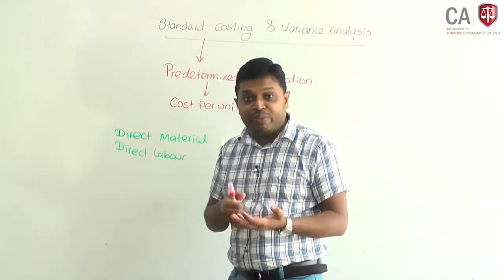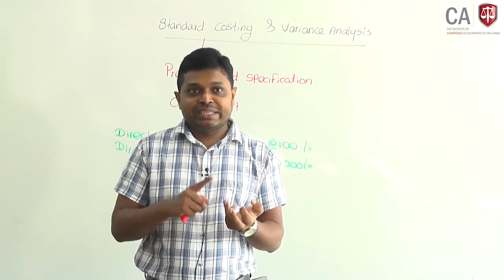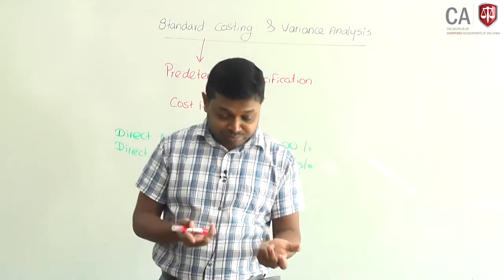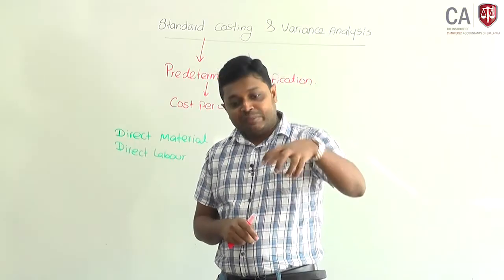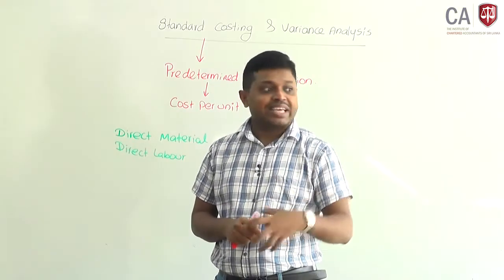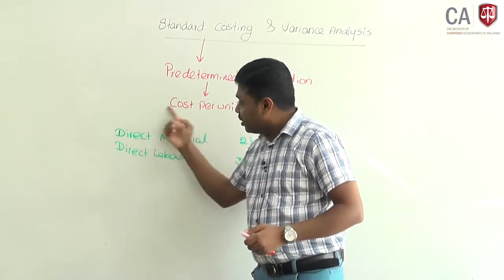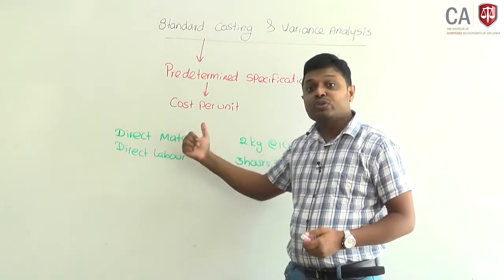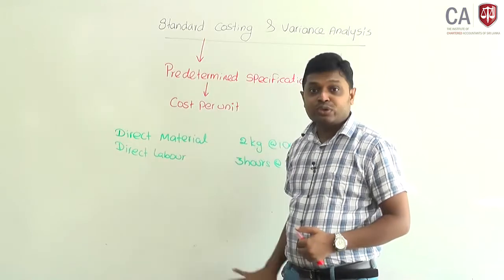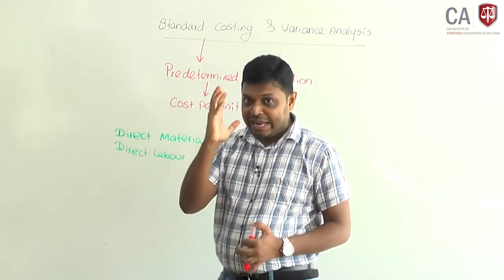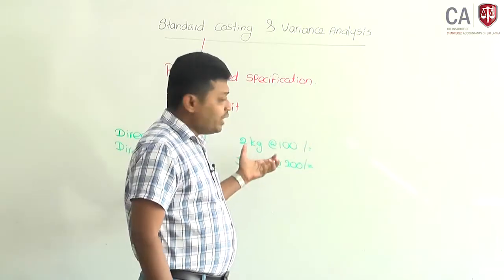Assume you are going to prepare a cup of tea, say 100 milliliters. It might contain sugar, milk powder, water, hot water. That is a combination. There should be a combination. The specification is there. When there is a specification, how do you calculate the cost of that particular unit? Therefore, standard costing provides guidelines to monitor the result.